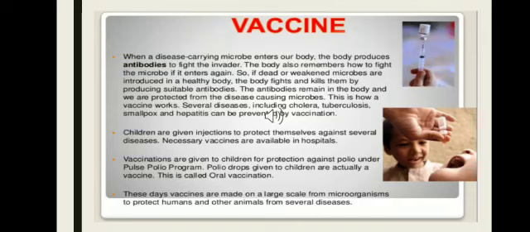Several diseases including cholera, tuberculosis, smallpox and hepatitis can be prevented by vaccination. Children are given injections to protect themselves against several diseases. Necessary vaccines are available in hospitals. Vaccinations are given to children for protection against polio under Pulse Polio program. Polio drops given to children are actually a vaccine. This is called as oral vaccination. These days, vaccines are made on large scale from microorganisms to protect humans and other animals from several diseases.